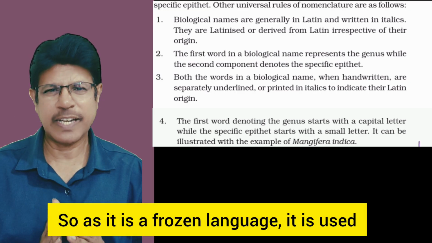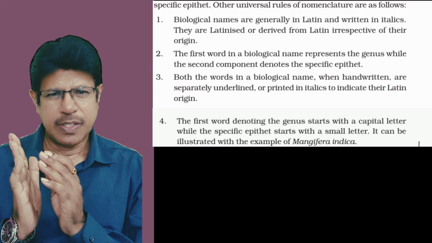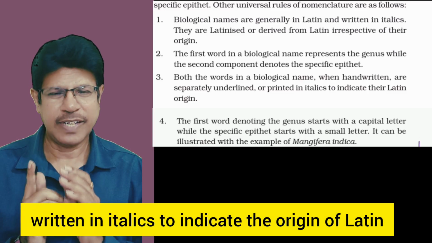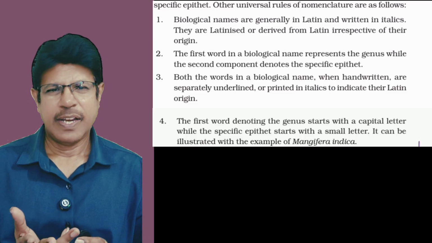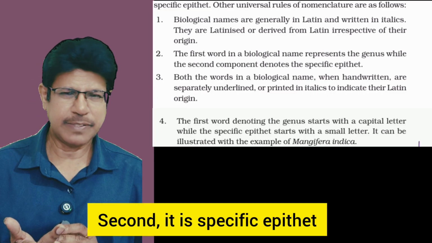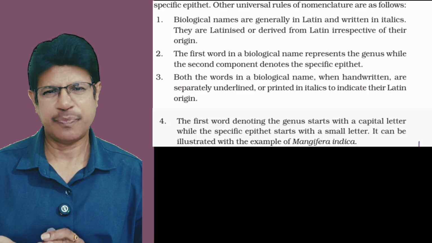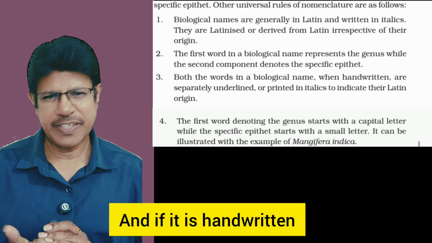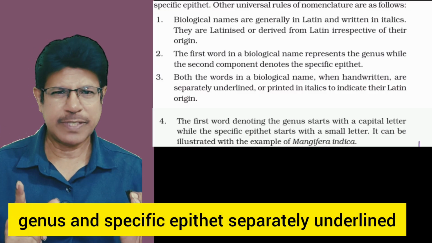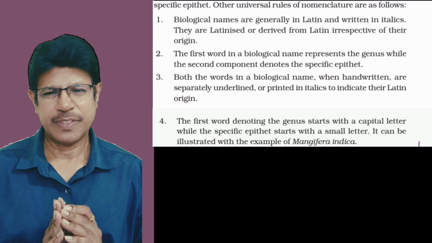So as it is a frozen language, Latin is used, written in italics to indicate the origin of Latin. That is the first one. In two components, the first component is the generic name, the second is the specific epithet. Generic name with a capital letter, specific epithet with a small letter. And if it is handwritten or typed matter, genus and specific epithet are separately underlined to indicate it is Latin.